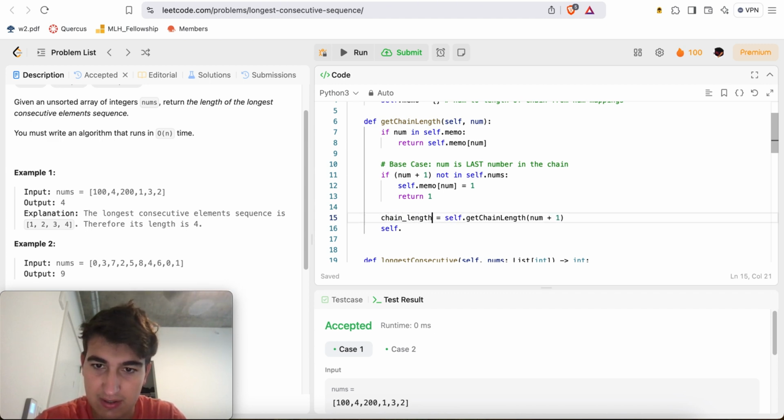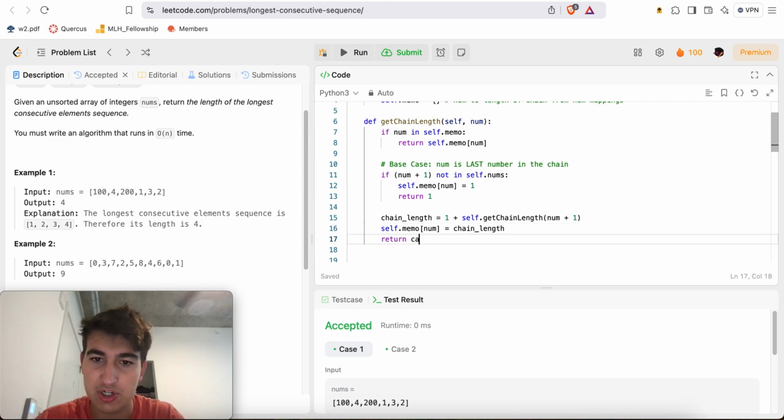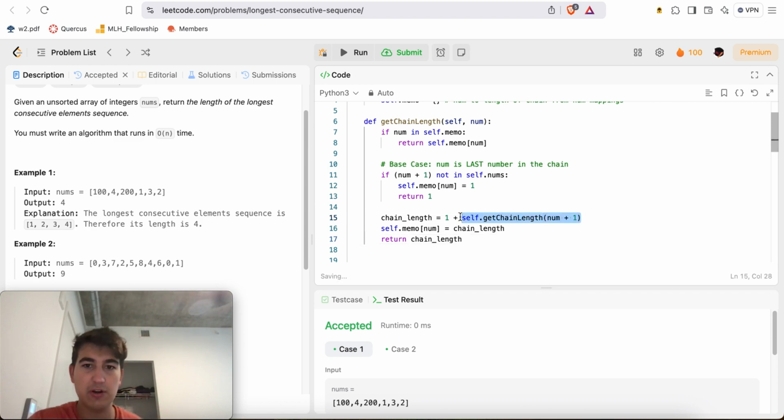Chain length is equal to 1 plus self.get chain length of num plus 1. Self.memo of num is equal to chain length, return chain length. Right? Because we're just gonna keep doing this over and over.